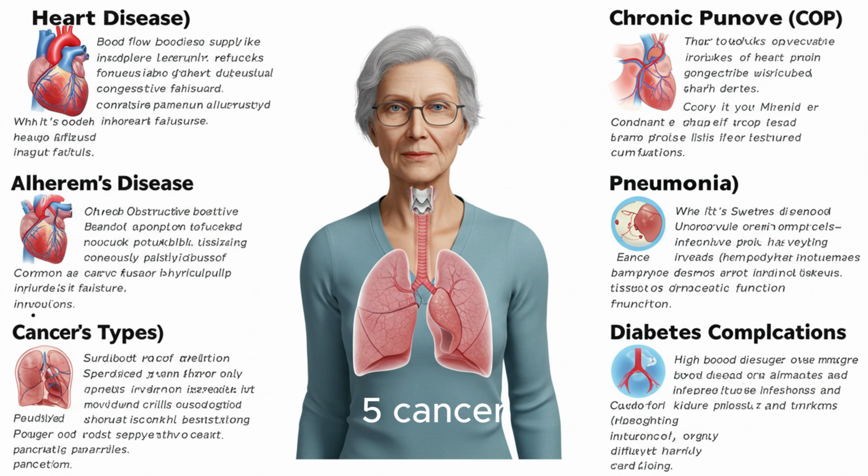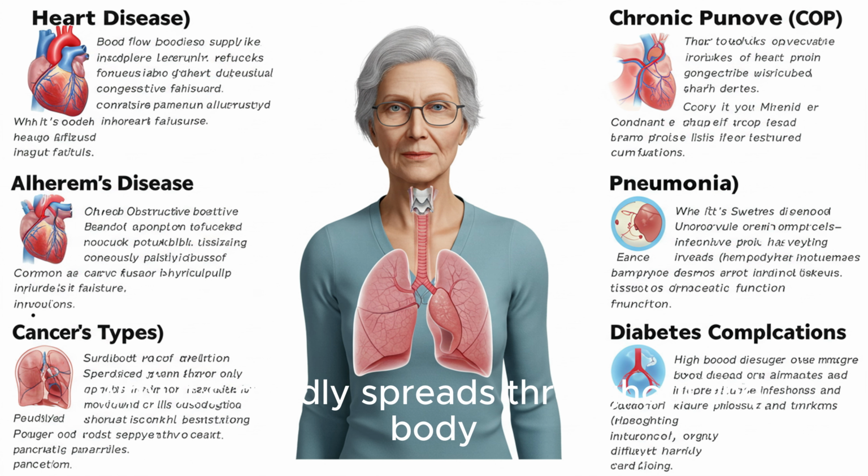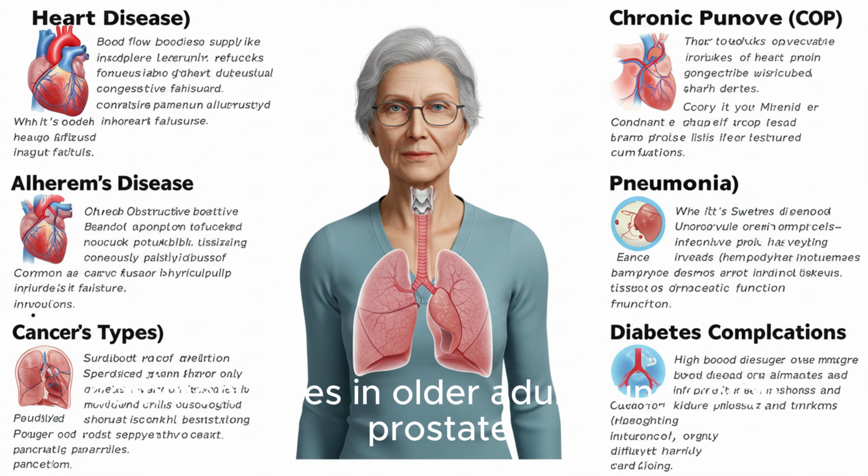5. Cancer, various types. Description: uncontrolled growth of abnormal cells that invade and damage tissues and organs. Why it's deadly: spreads throughout the body, metastasis, disrupting critical organ function. Common types in older adults: lung, colon, prostate, breast, and pancreatic cancers.